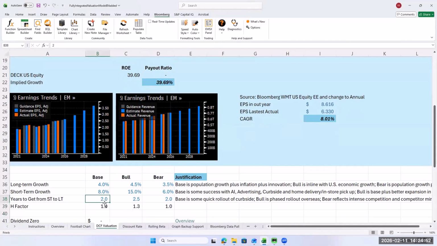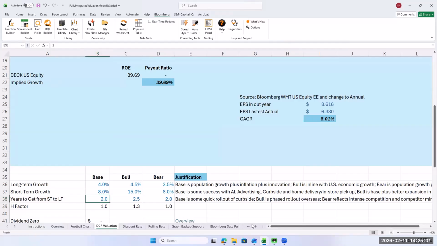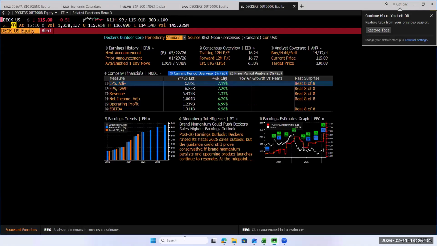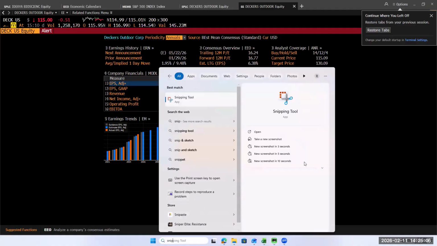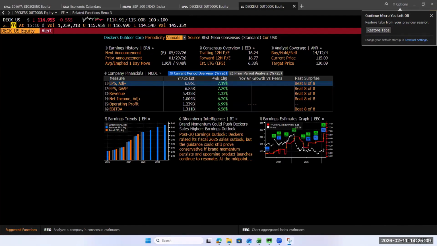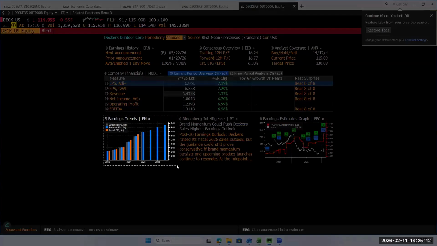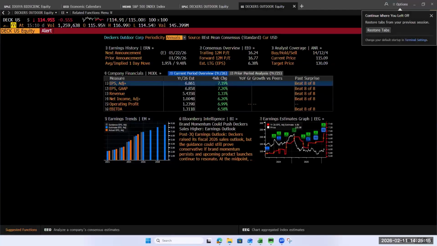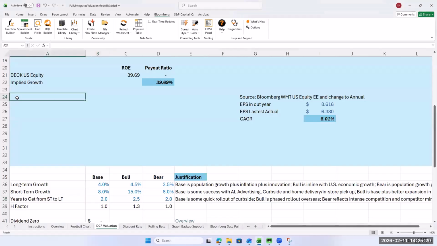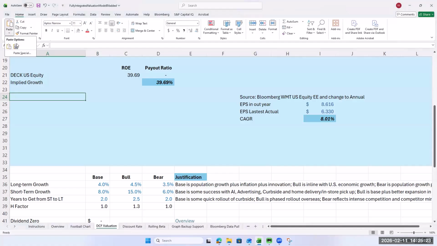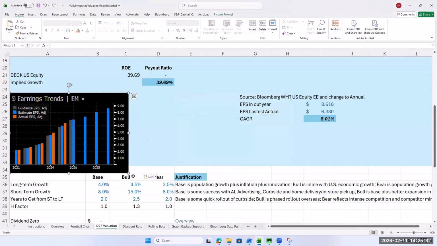How long is it going to take to get from there to there? Well, they're showing them going out pretty strong growth. I keep looking at Walmart's. You can bring in their actual chart here. And sorry, I forgot how you did the snip, so I'll have to do it again. You can bring those charts in just so you can show that the growth is consistently considered to be strong, just going forward. So I'll put that picture under this just so we have it.